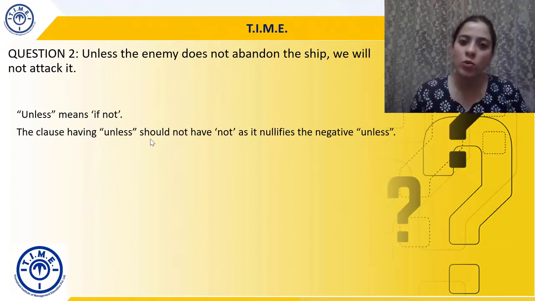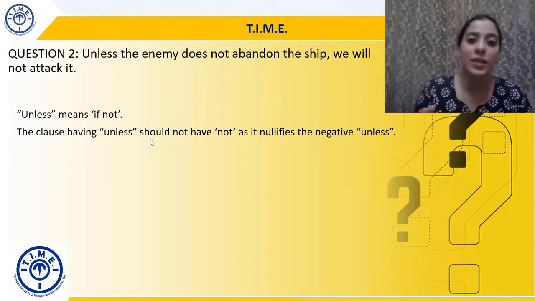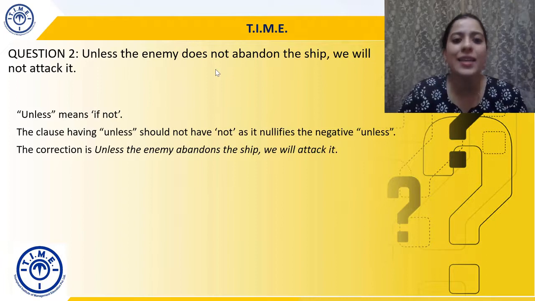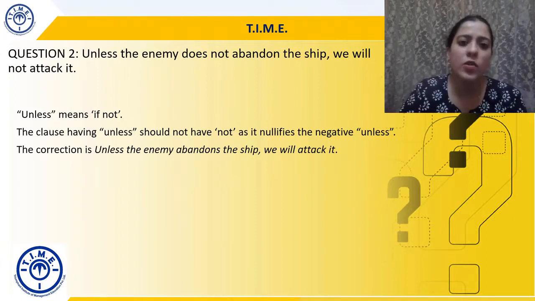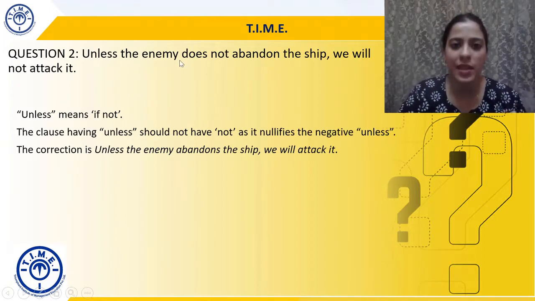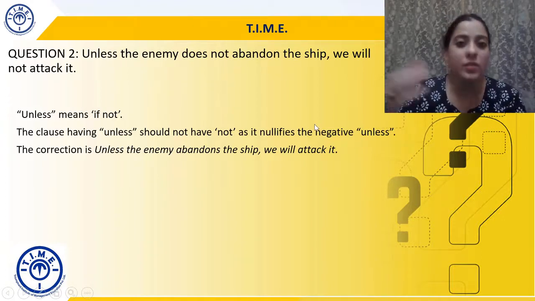So here if I use not also and unless also, the meaning is nullified, and that's why we will simply remove not from the sentence. And if you pay attention, not is actually here two times, so we'll remove it from both the places. So the correction will become unless the enemy abandons the ship, we will attack it. Now here, because I'm removing not, I'll also have to remove does, right, from the first part of the sentence. And because enemy is a collective noun, I'm considering it a collective. That's why I will use the singular format of the verb. So it will become abandons, right?